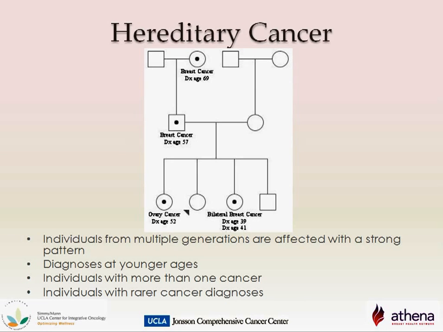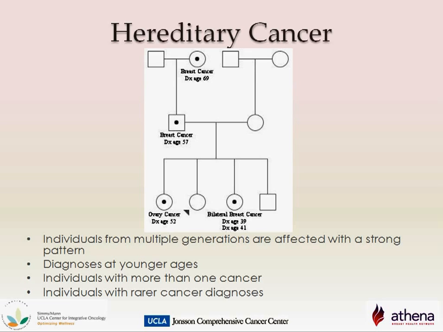Hereditary cancer families have a strong cancer pattern as seen in this pedigree. The patient has two sisters with cancer, one sister with ovary cancer at age 52, and the other sister with bilateral breast cancer at ages 39 and 41. The patient's father had breast cancer at age 57 and paternal grandmother with breast cancer at age 69. There are family members affected throughout multiple generations, with some of the cancers occurring at younger ages.